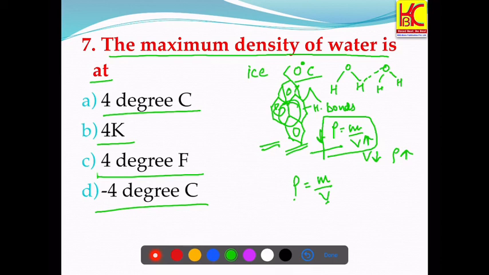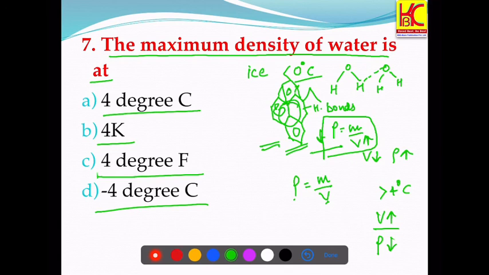The third situation is when the temperature is rising above 4 degrees Celsius. Then what will happen? Water will start flowing and the molecules start to move away from each other, due to which the volume is increasing, and as the volume is increasing, density will decrease. So what we saw, the maximum density was at what temperature?